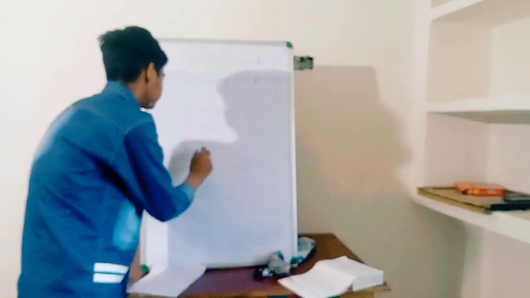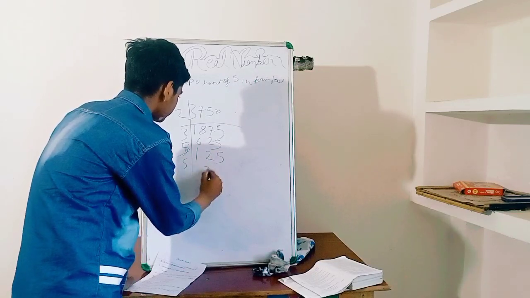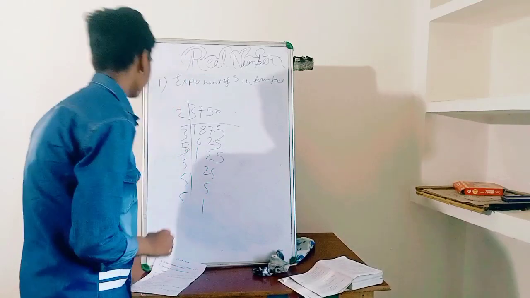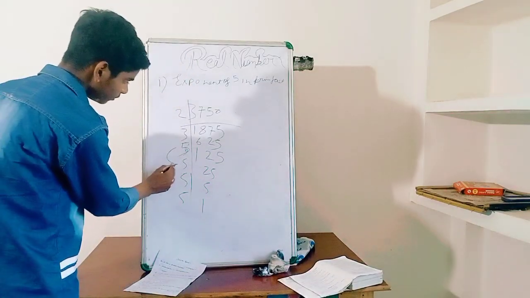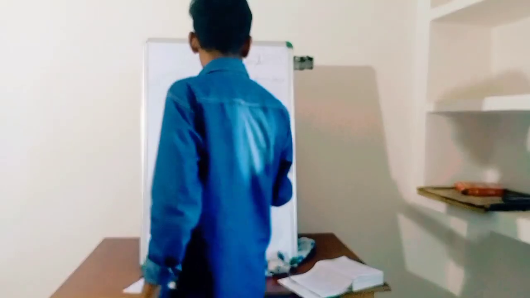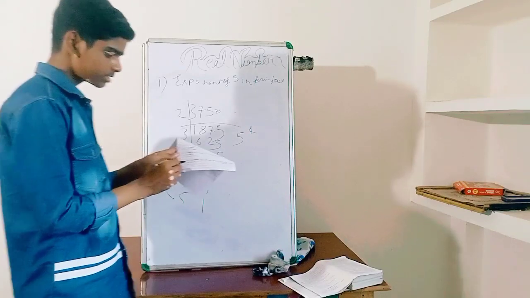5 1s are 5, 5 2s are 10, 5 5s are 25, 5 5s are 25, 5 5s 5, 5 1s. So we have 1, 2, 3 and 4. We have the exponent of 5 equal to 5 to the power 4, and this is the right answer.